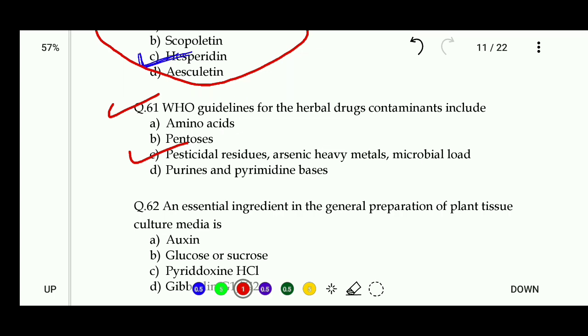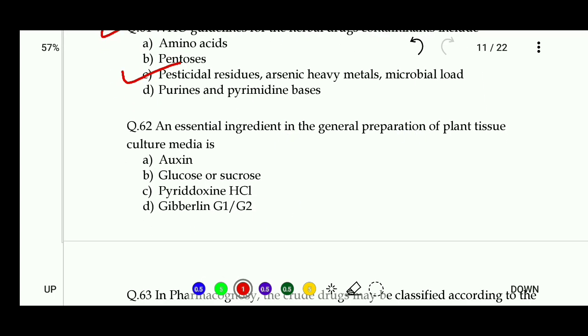Now let's talk about question number 62. An essential ingredient in the general preparation of plant tissue culture media is: auxin, glucose or sucrose, pyridoxine HCl, or gibberellin. So the essential ingredients in the general preparation of PTC media are glucose and sucrose, the carbon source.